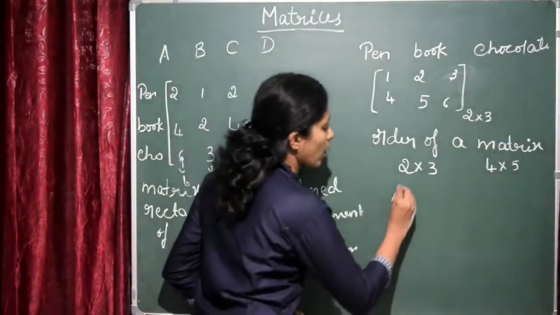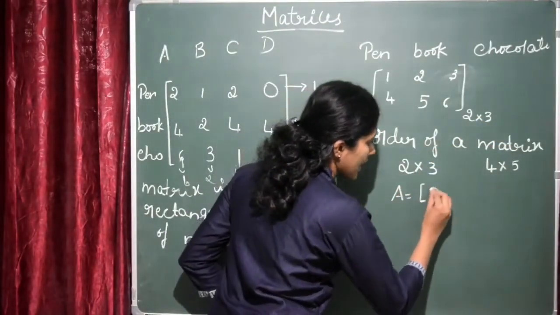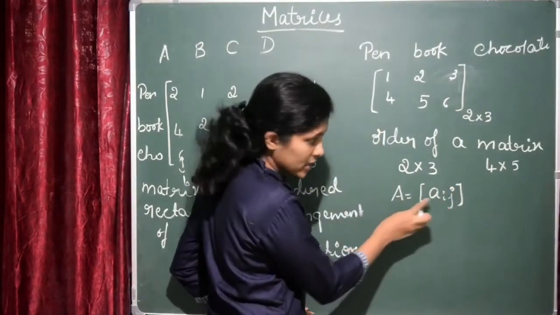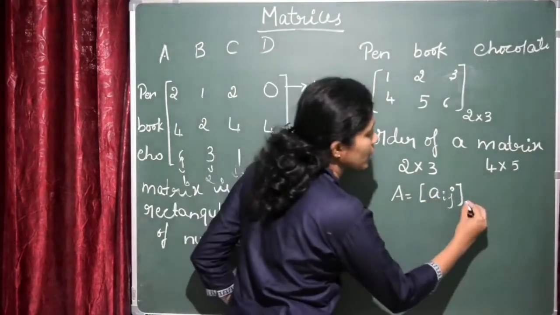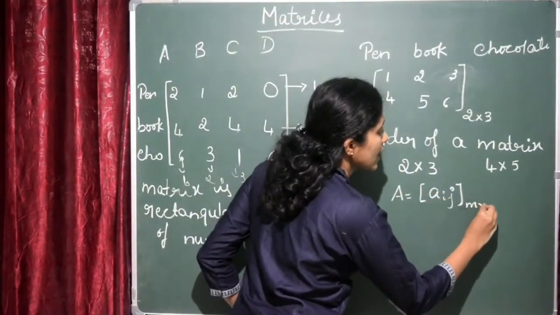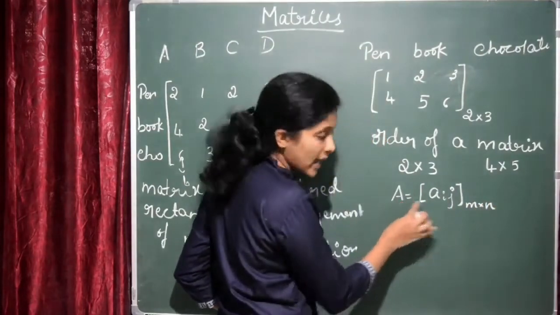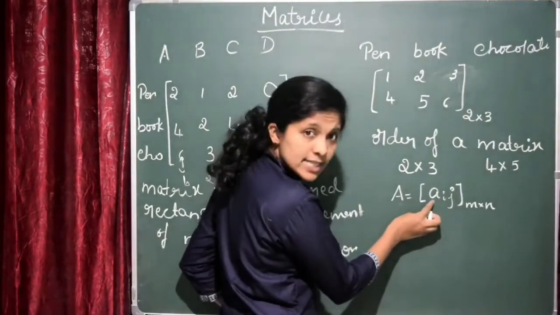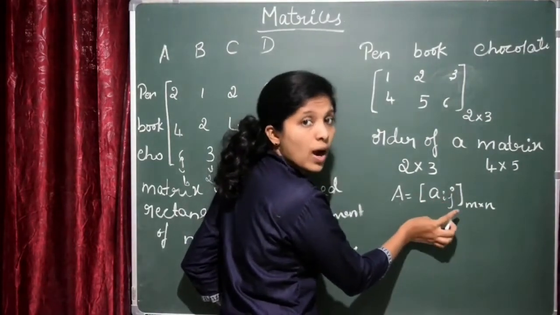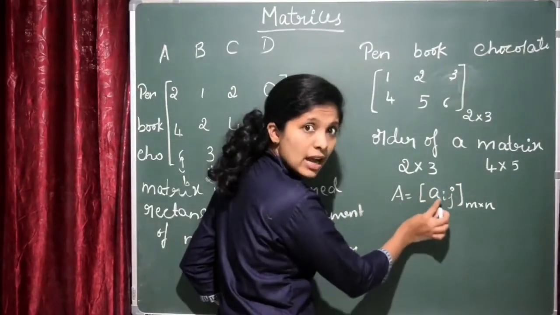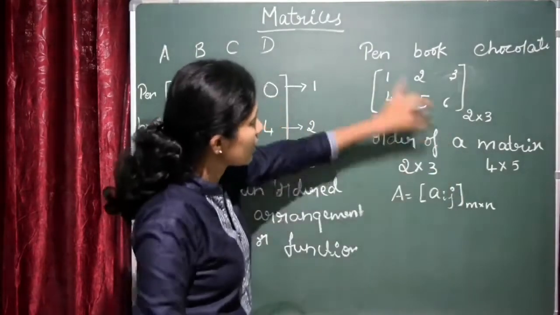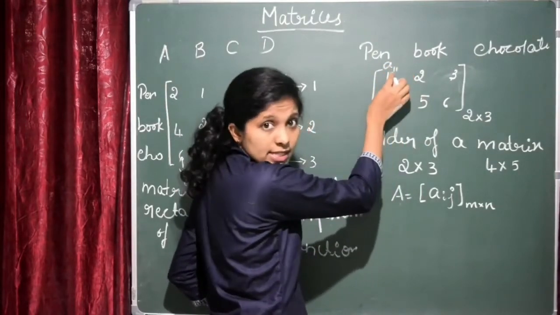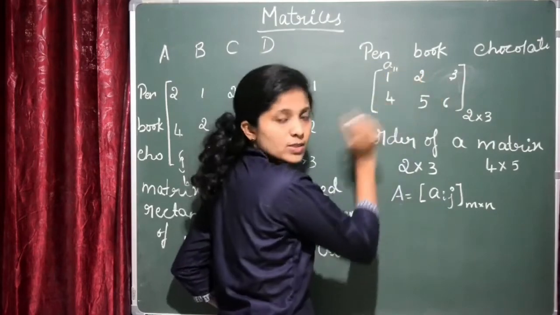Usually we represent a matrix by its element aij. A is a matrix with element aij, and the order of a matrix may be anything. We will consider here in general m into n. This shows that the order of a matrix is m cross n, and the element is aij. This is the element in the ith row and jth column. See, here you can see this one. I can represent this element as a11. This is the element in the first row, first column.